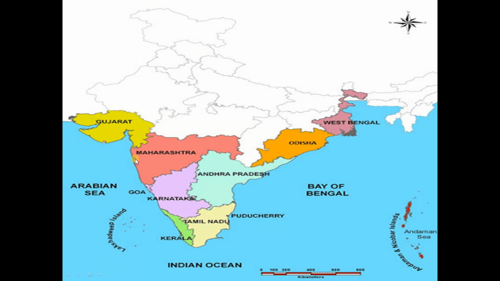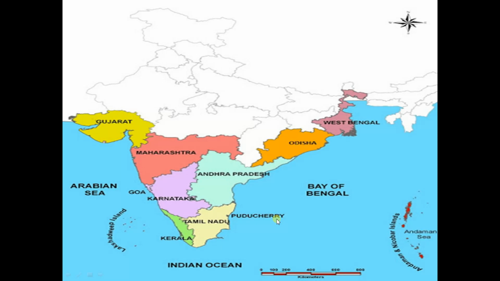These are the Indian coastal states like Gujarat, Maharashtra, Goa, Karnataka, Kerala, Tamil Nadu, Andhra Pradesh, Odisha and West Bengal. All these states are very important. Out of these, Gujarat has the longest coastline.